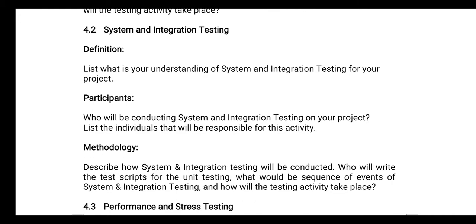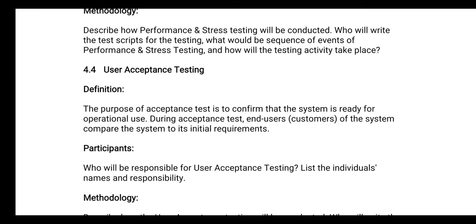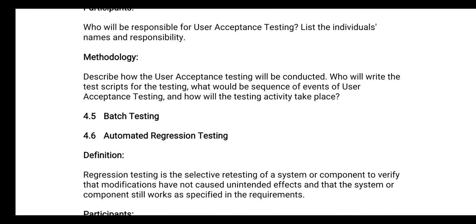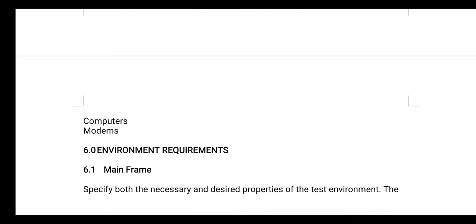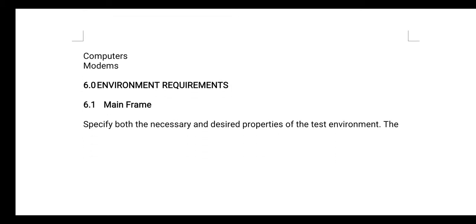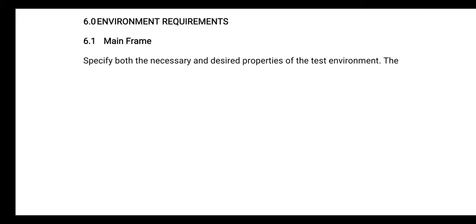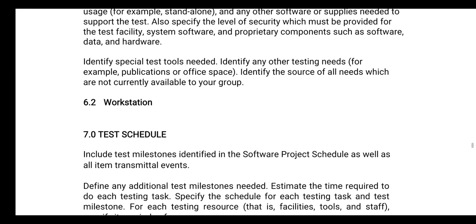Firstly, decide which kind of testing you are going to apply on your module, and accordingly you need to specify these things. I am skipping the different testing types, so you can go through them. I am going to share this template with you guys. Next, you need to specify the hardware requirements, what kind of hardware you need. Then environment requirements, what kind of environment you need to run this particular module.